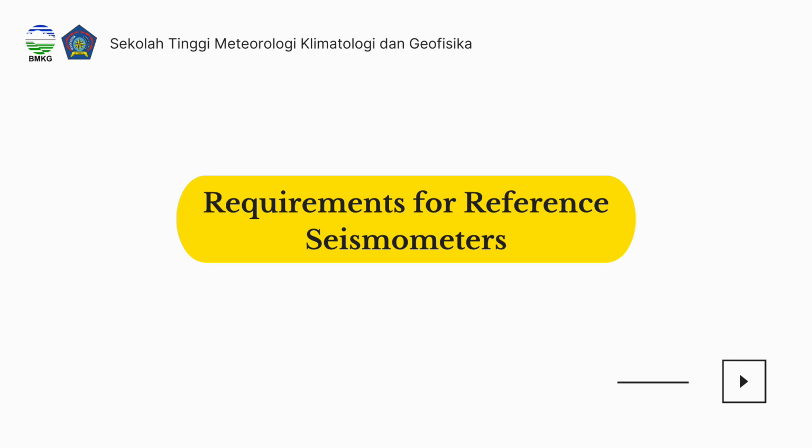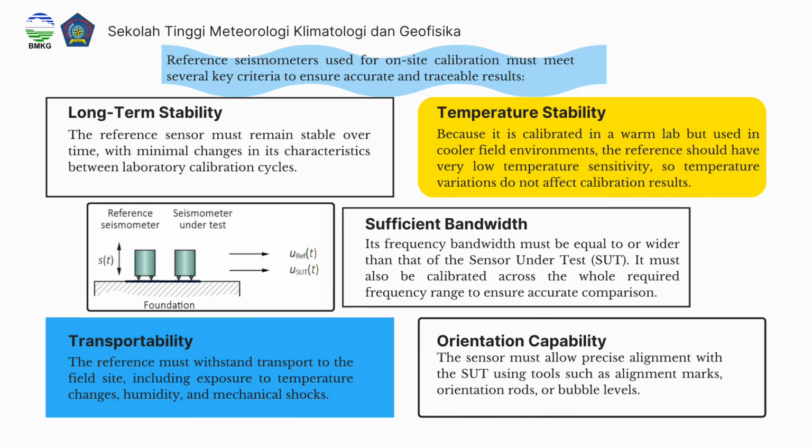And then, requirements for the reference seismometer. The reference seismometer used for on-site calibration must meet several key criteria to ensure accurate and traceable results. The first, long-term stability. The reference sensor must remain stable over time, with minimal change in its characteristics between laboratory calibration cycles.